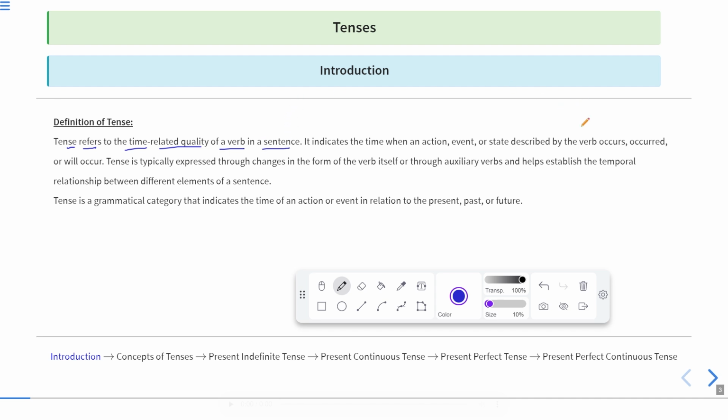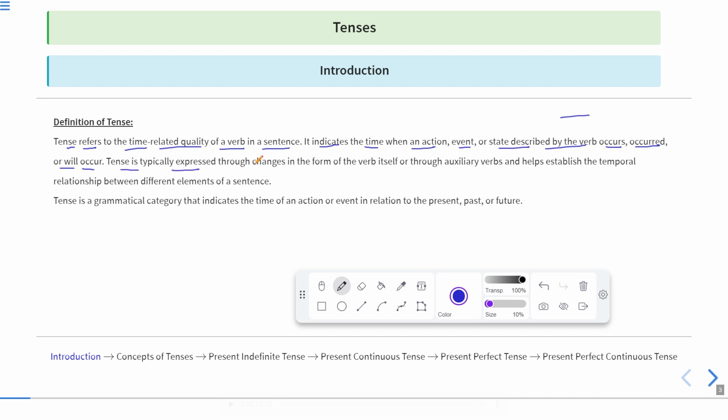It means in a sentence, when a verb is written there, the verb indicates the time zone, or you can say the work which is done in the sentence, or which has been mentioned in the sentence, is related to which time. That is actually shown by the tenses. It indicates the time when an action, event, or a state described by the verb occurred, or will occur.